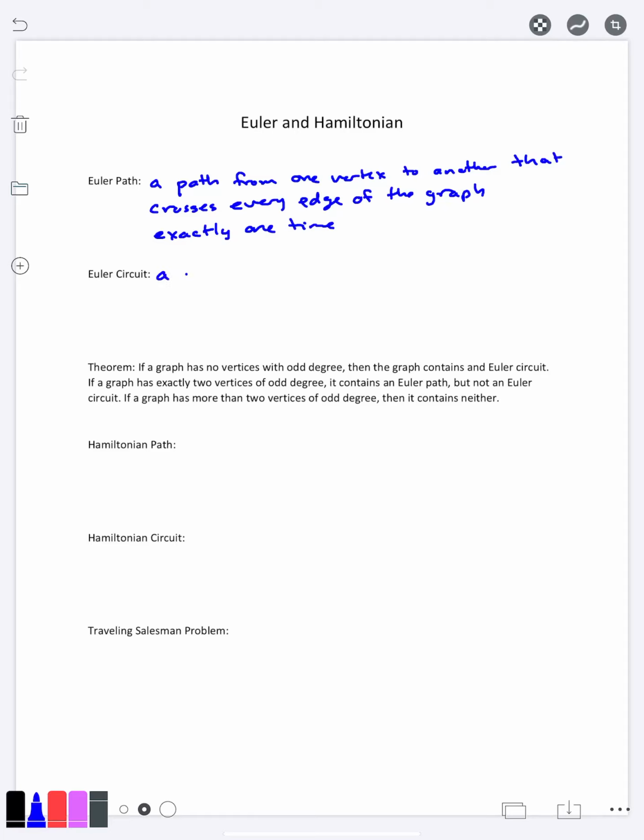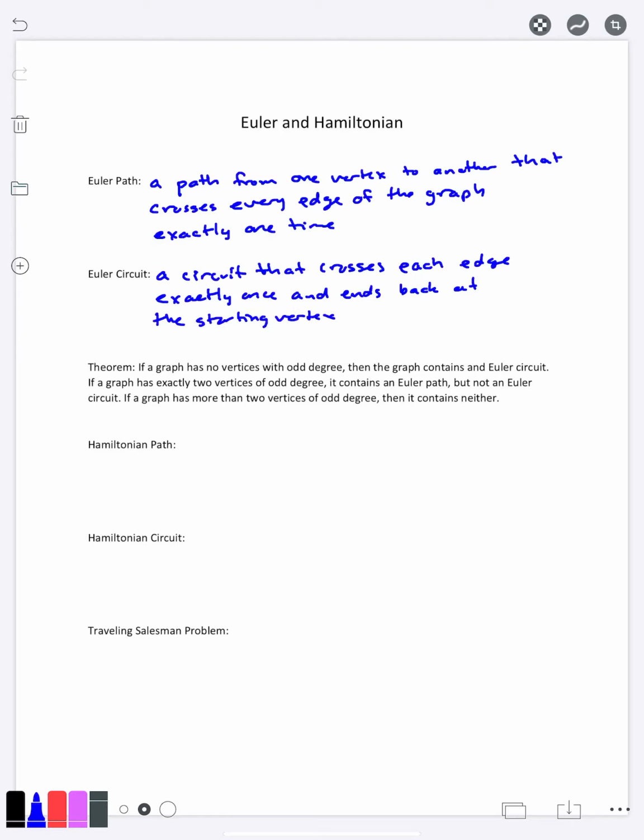So this is going to be a circuit that crosses each edge exactly once and ends back at the starting vertex. And so this is named after Euler because this is the exact idea of trying to solve the bridges of Königsberg that Euler was trying to do.